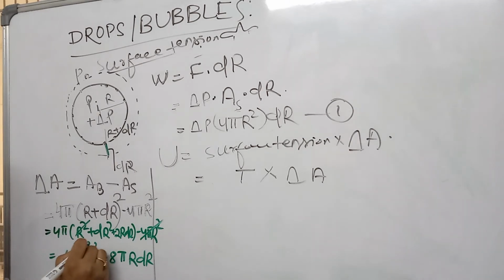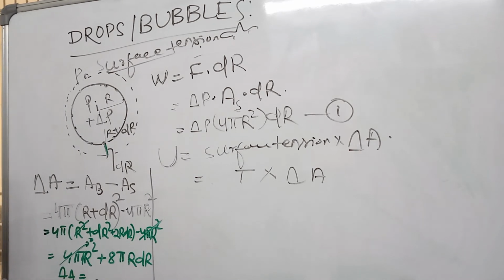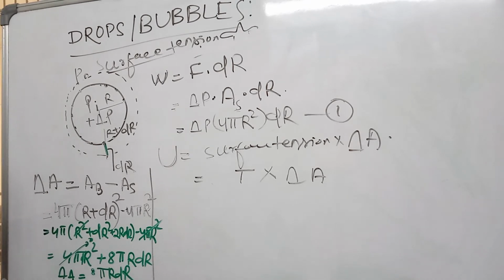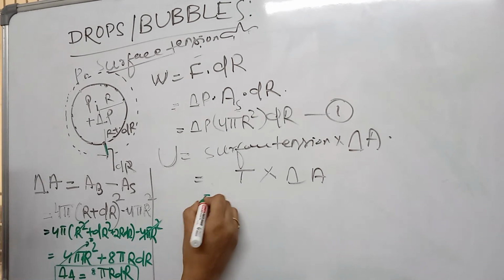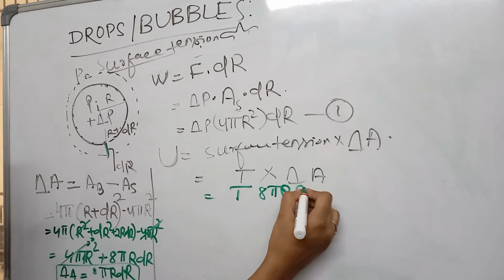So this term can be neglected. Finally the increase in area is 8 pi r dr. So I am putting this value here: surface tension multiplied with 8 pi r dr. This is equation 2.